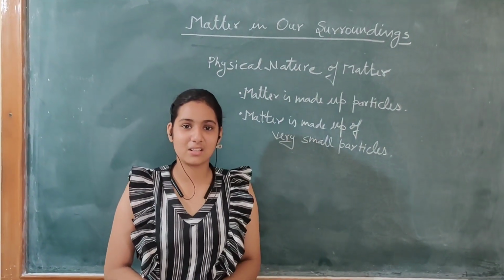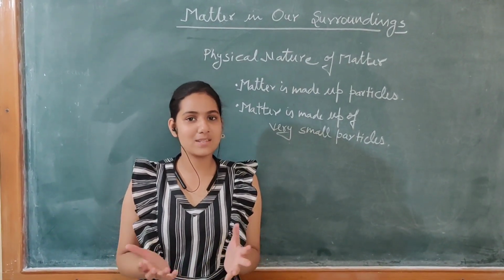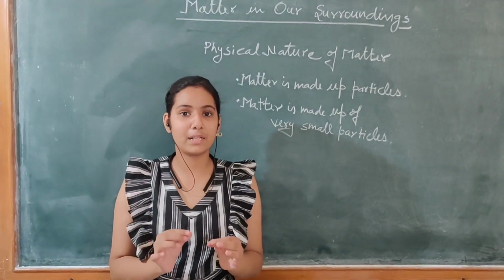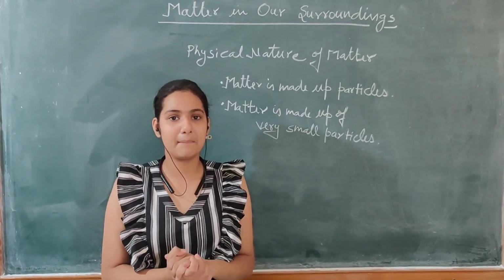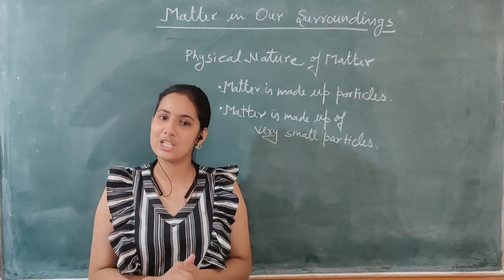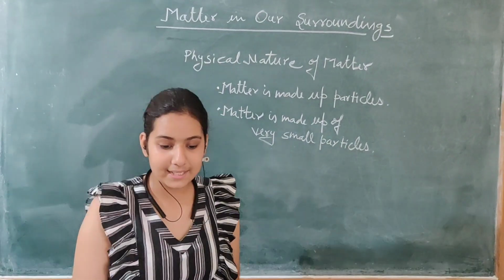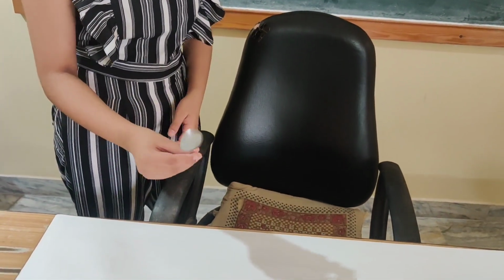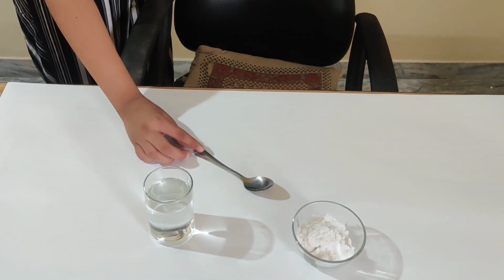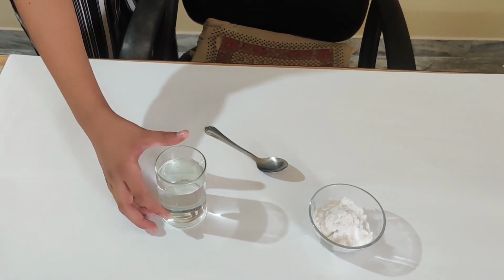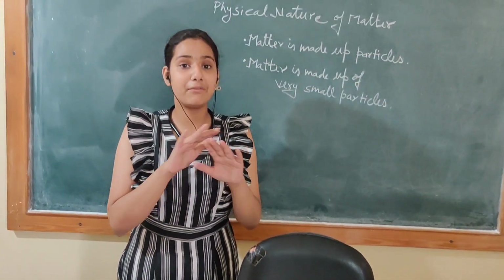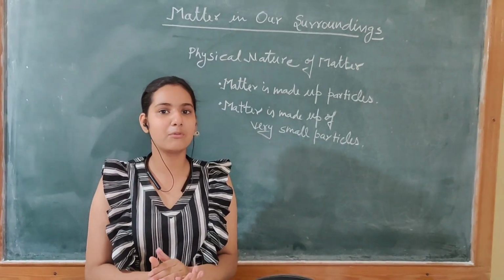So let's start. You are thinking, what is matter? Everything in this universe that is made up of material, scientists have named matter. Or you can say everything that occupies space is known as matter. Like this spoon. This is also matter because it is occupying space and it has mass and volume. A glass of water is also matter. A bowl is also matter. So this shows that everything in the universe is made of matter.